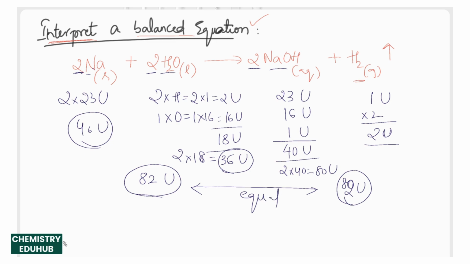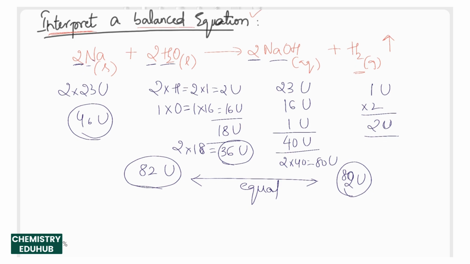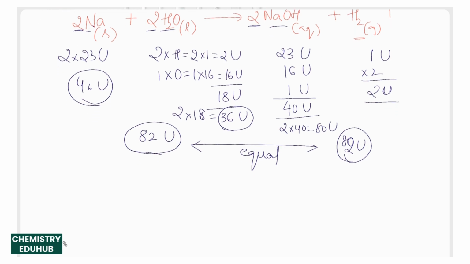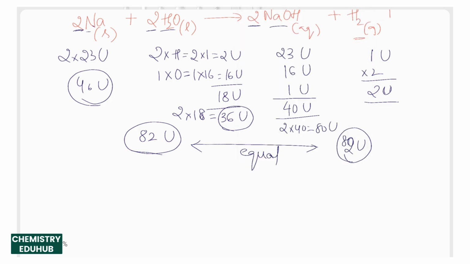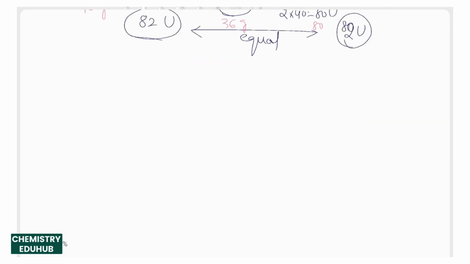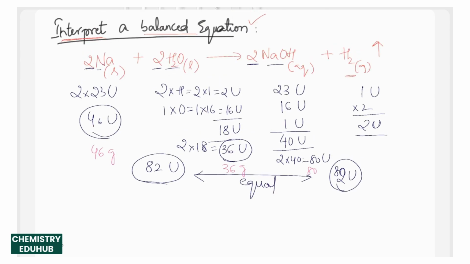So this is a balanced equation which follows the law of conservation of mass. And you can write the same masses in terms of grams as well. So 46 U will be equal to 46 grams, 36 U will be 36 grams, this is 80 grams, and this is 2 grams. We can use this grams representation for the calculation.